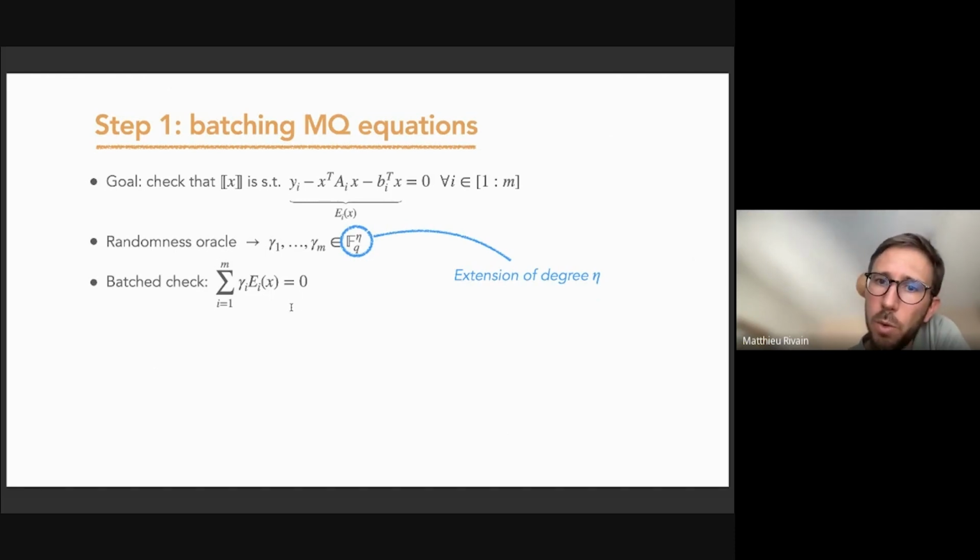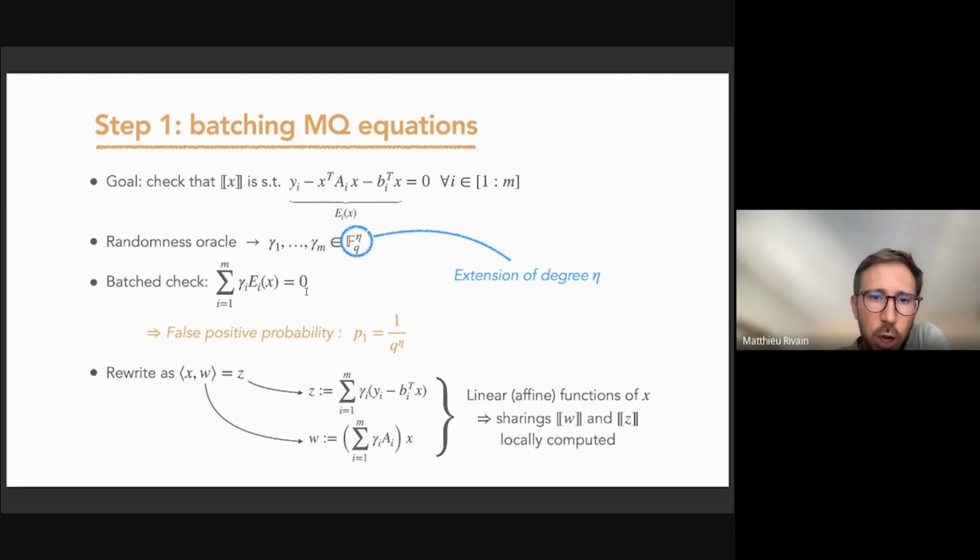Of course, if all the equations equal 0, then this batch equation equals 0. But we might have some false positive probability. Even if some of the equations are different from 0, we might obtain a 0 here. This is over the randomness of the gamma_i's, and it occurs with a false positive probability of 1 over the size of the extension field, so 1 over q to the eta.